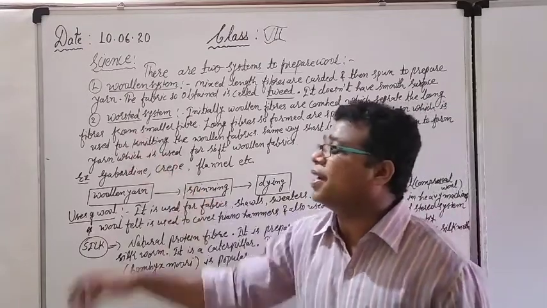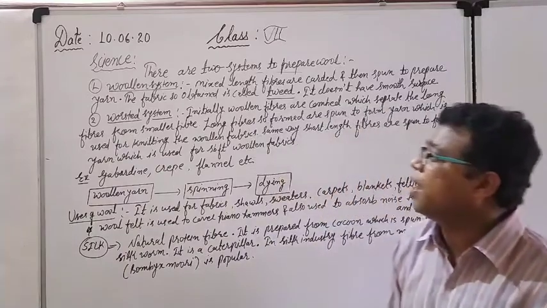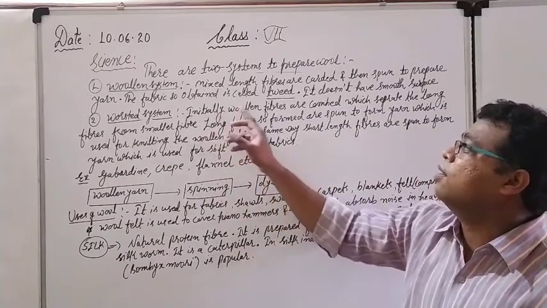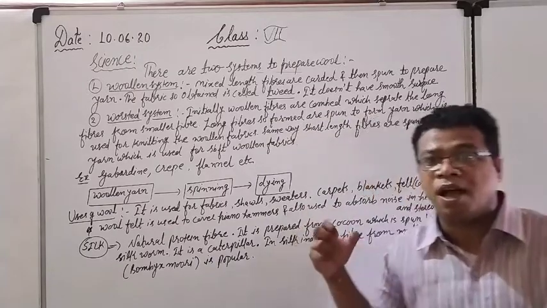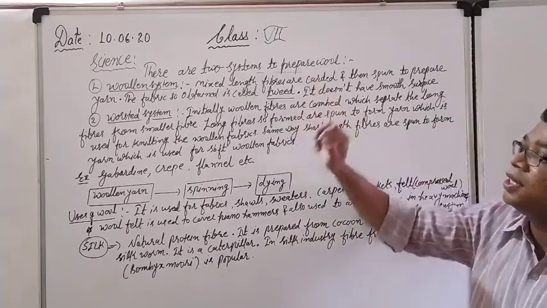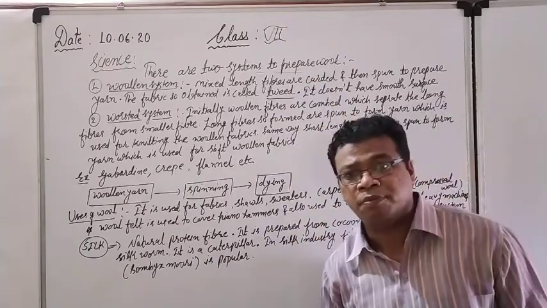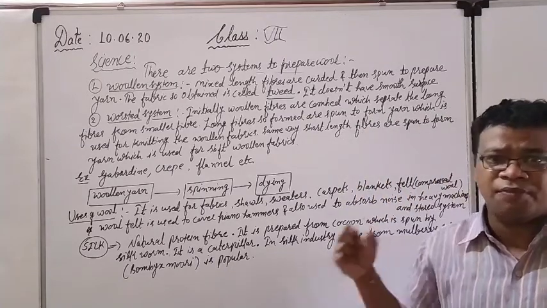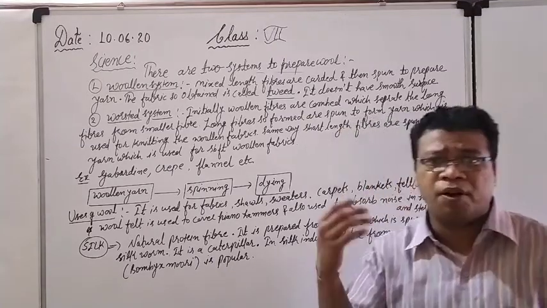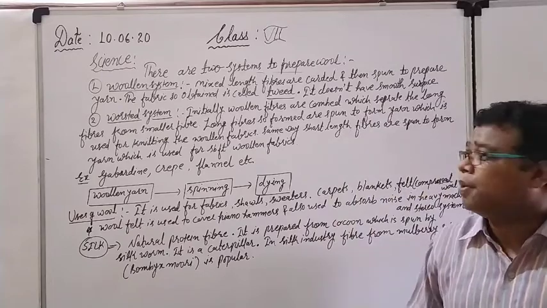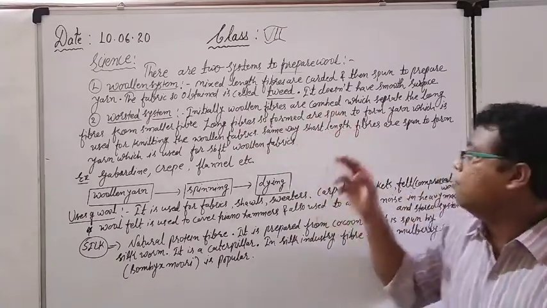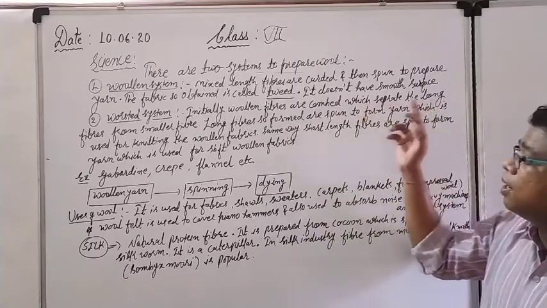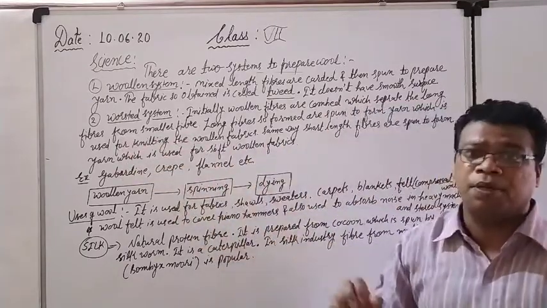Right now see, in the second system, the worsted system, what do we have to do? Initially the woolen fibers are combed, which we were not doing in the woolen system. In the woolen system, we directly considered the mixed length fibers and carded them, okay? But here initially the woolen fibers are combed. Why? Because it separates the long fibers from the smaller fibers.